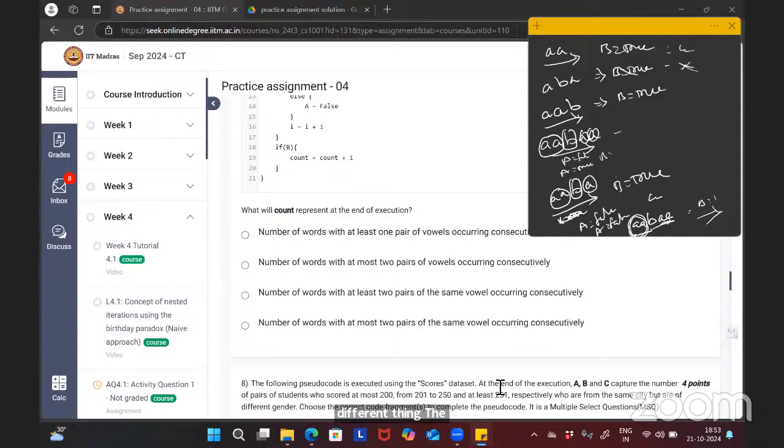So the answer would be the first option, right? Yes: number of words with at least one pair of vowels occurring consecutively. Okay, any other doubts?